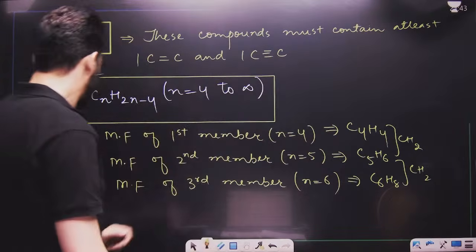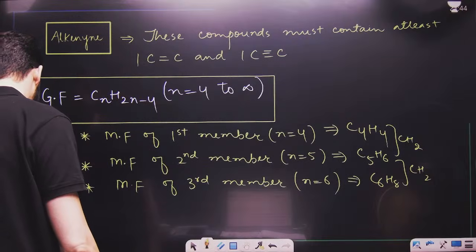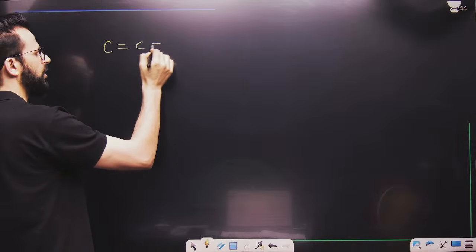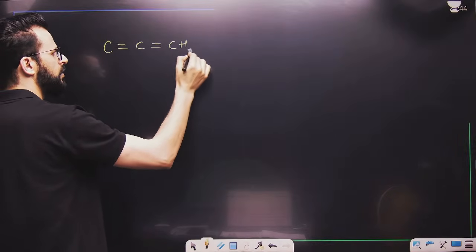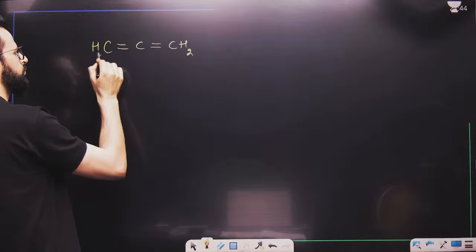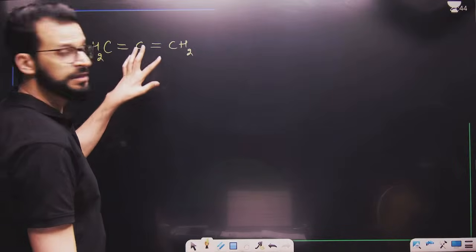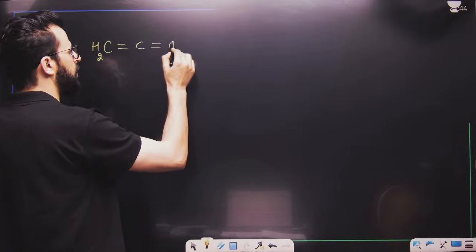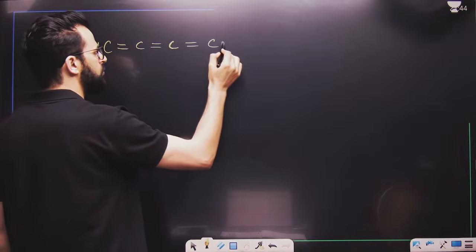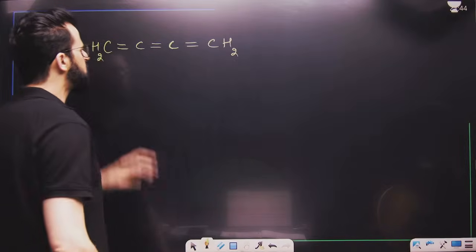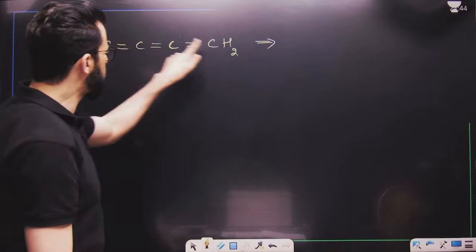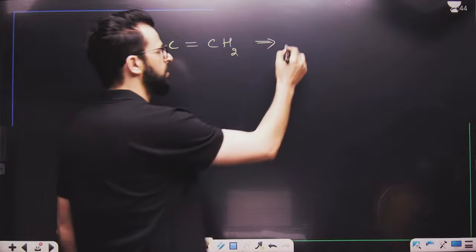Now have a look. If I write C double bond C double bond C, then here it is H2, H2. What is this? This is alkadiene. Now if I remove this one and write in this fashion, what is the molecular formula? 1, 2, 3, 4 carbons are there, so it is C4.